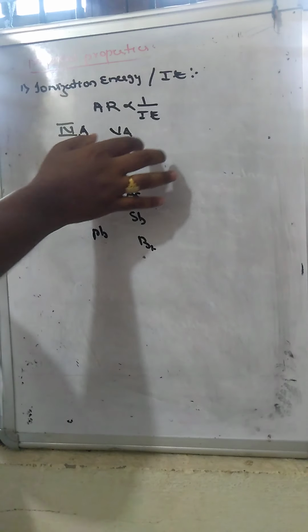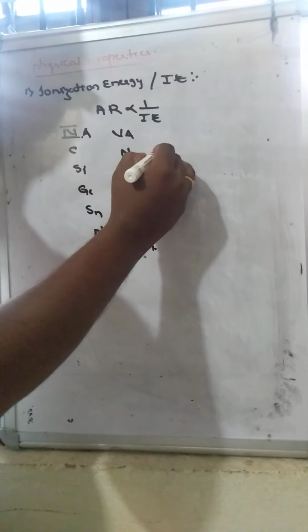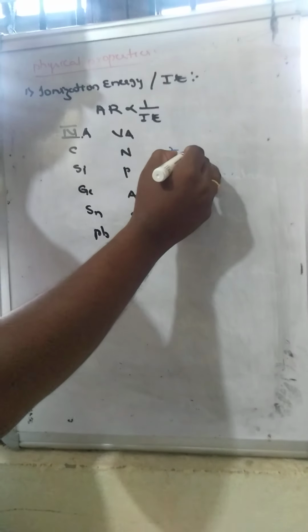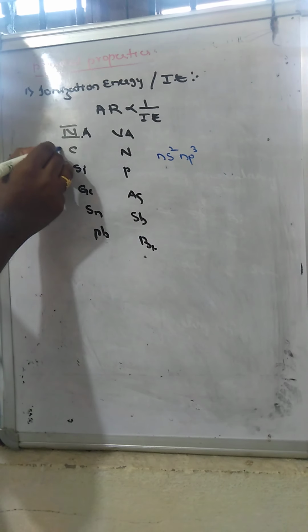But in this case there is a half-filled electronic configuration. The general electronic configuration is ns2 np3, whereas for the 14th group it is ns2 np2.